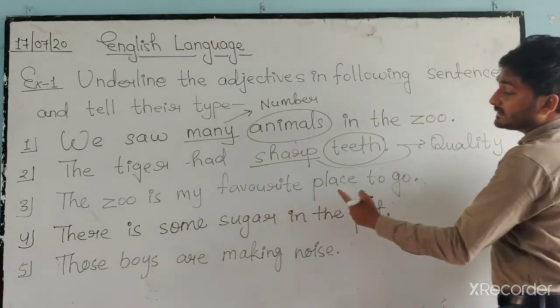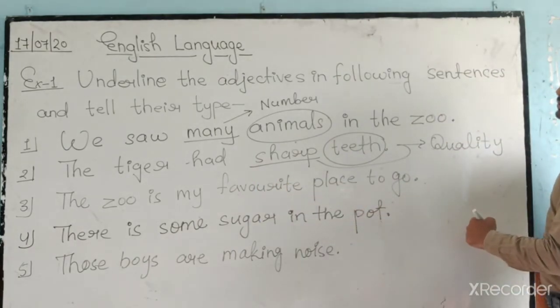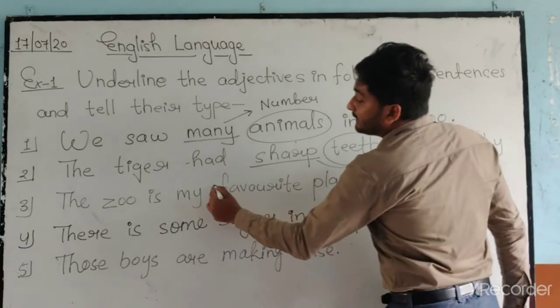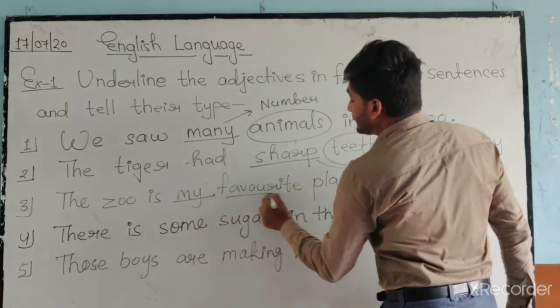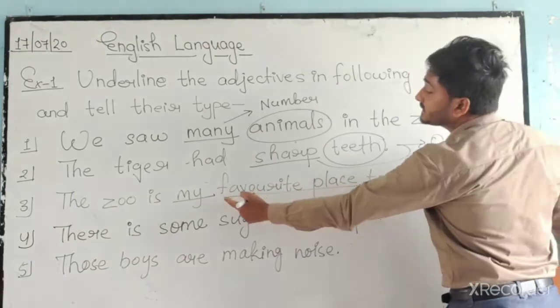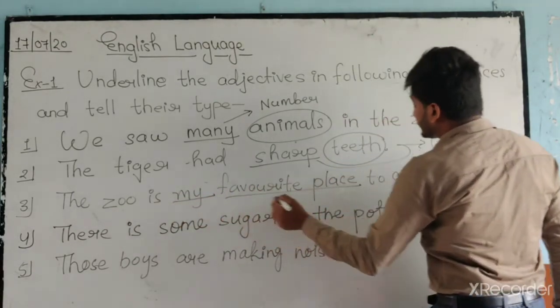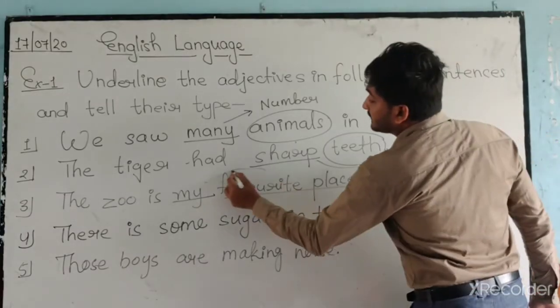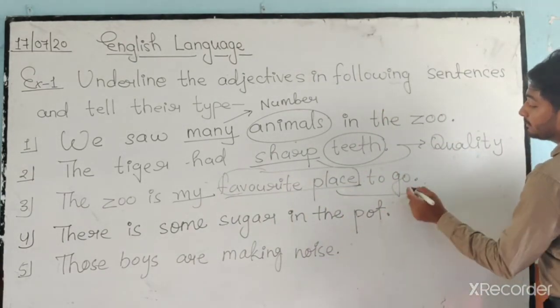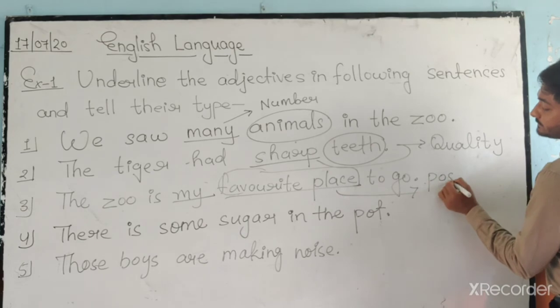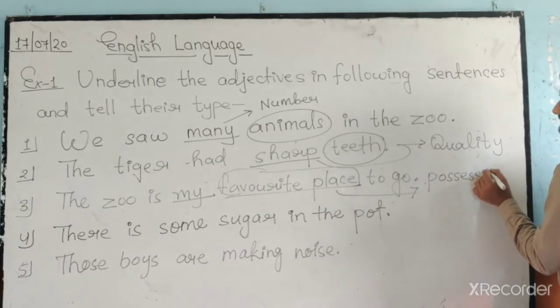The zoo is my favorite place to go. My favorite place to go. For favorite place we have used my. That means my is possessive pronoun.